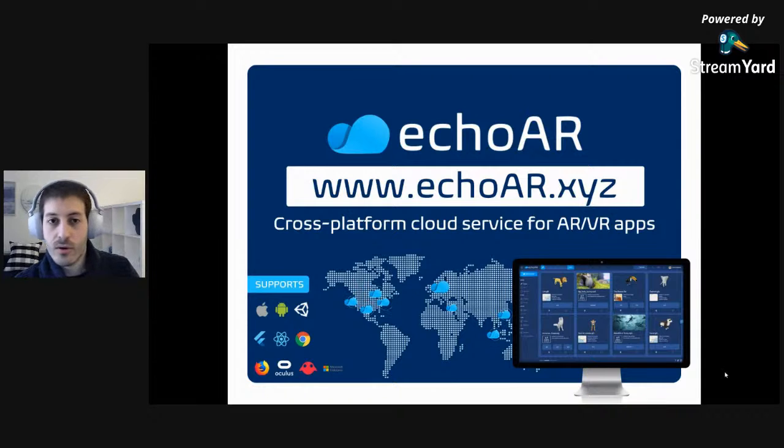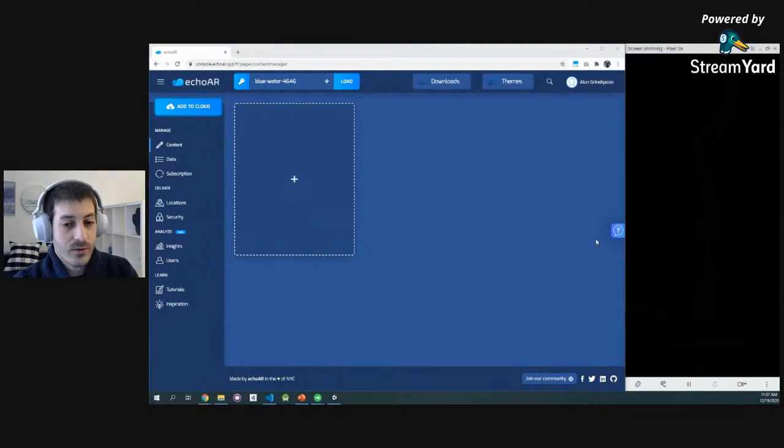Perfect. So after you go to our website to register for your API key, you're going to get access to the console. The console is what you see on the left. On the right, you just see my phone. And after you register, you get this API key. This is my API key. And you can start building AR applications really, really quickly. So let's see how we can do that.